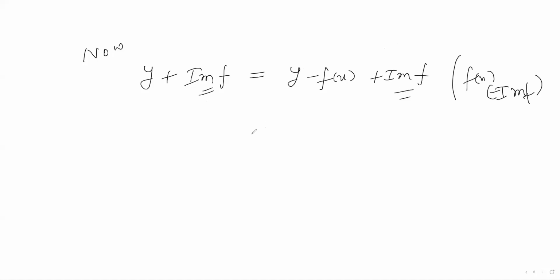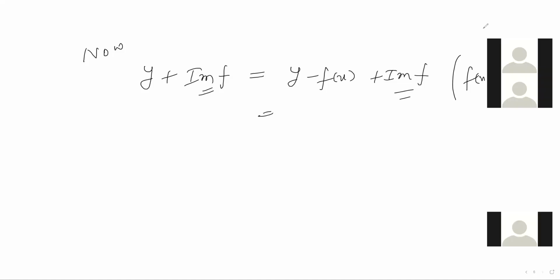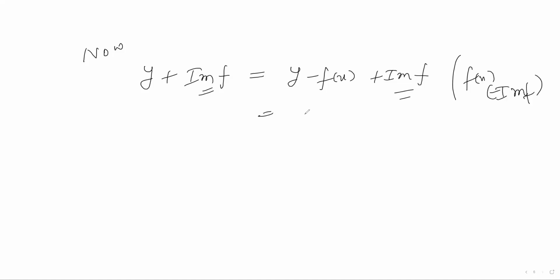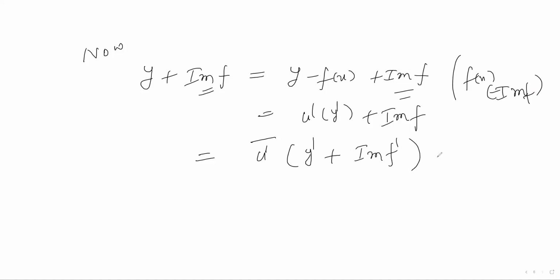Okay. But what is the value of y minus f of x? It is u dash y dash. So this is equal to u dash y dash plus image of f. And u dash y dash plus image of f, by definition of u dash bar, is actually u dash bar of y dash plus image of f dash.